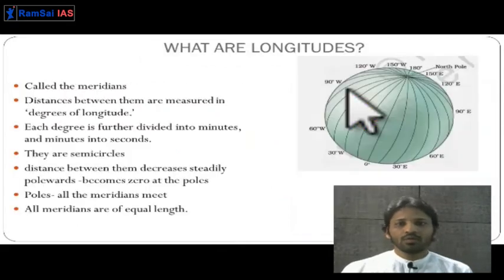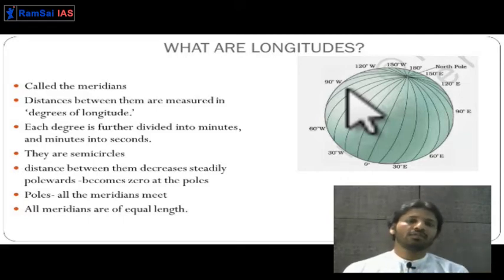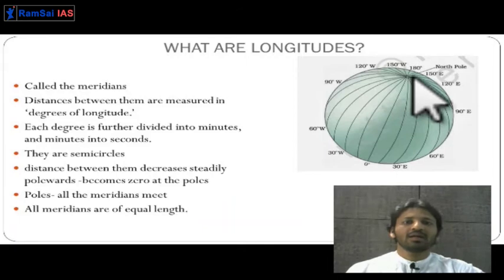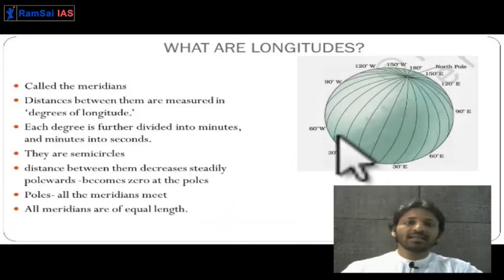Okay. Now we have seen the latitudes. Now let us move towards longitudes. As we have seen, longitudes are the vertical lines on the surface of the earth. They are not complete circles, they are semicircles. As you can see on the screen, they are all semicircles, not complete circles like latitudes. Since they are all semicircles, they are all of the same size. They are not of different sizes.